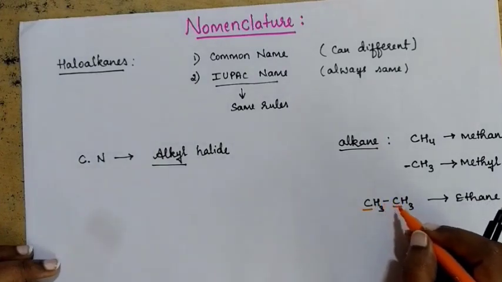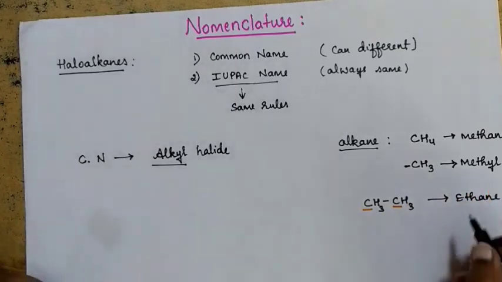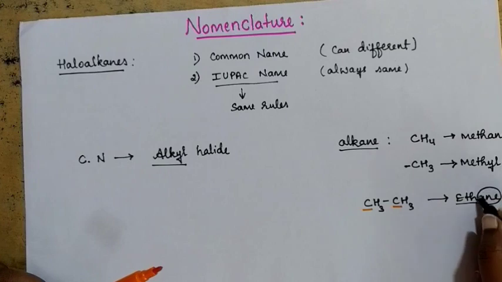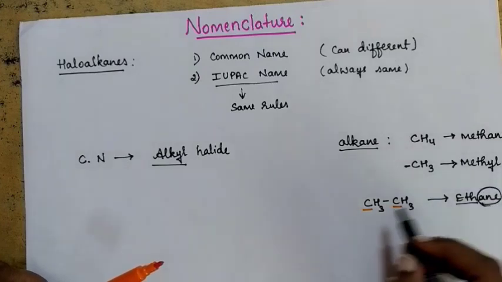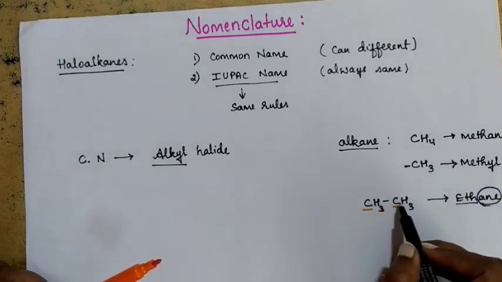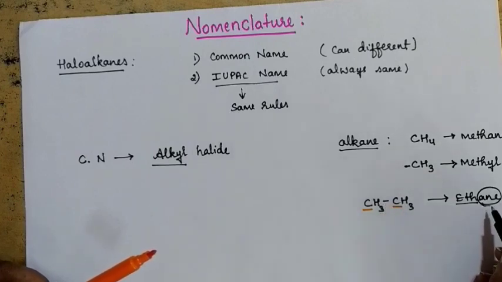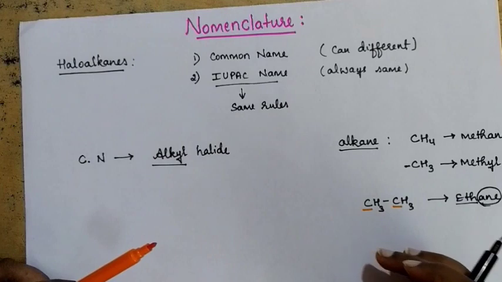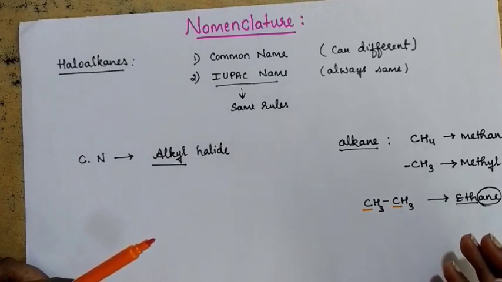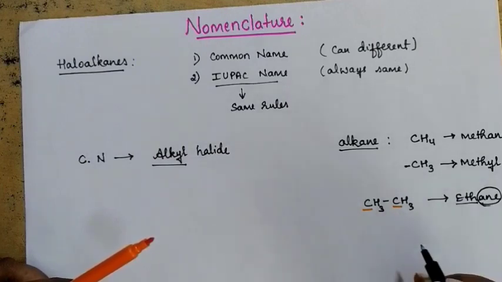If there are 2 carbon atoms in the parent chain, then you call it eth. And why are you referring to ane? Ane because the carbon atoms are bonded with a single bond. If it is a single bond, you will refer to it as ane. If it is a double bond, you will refer to it as ene. Okay, that is why it is ethane.